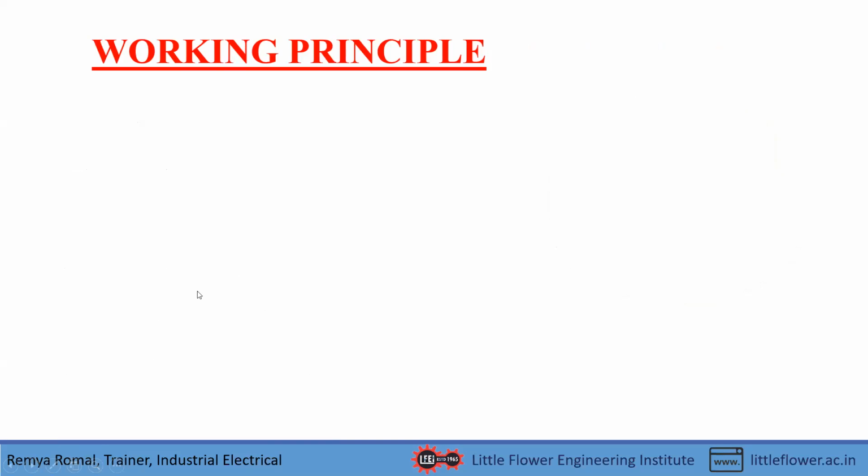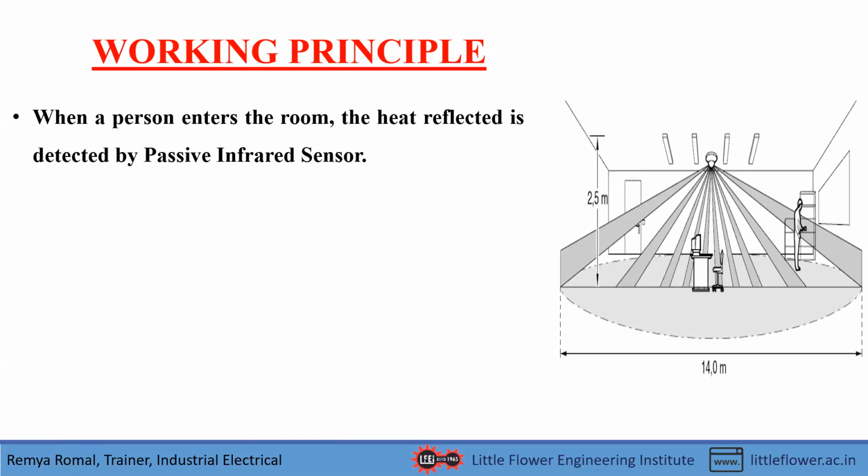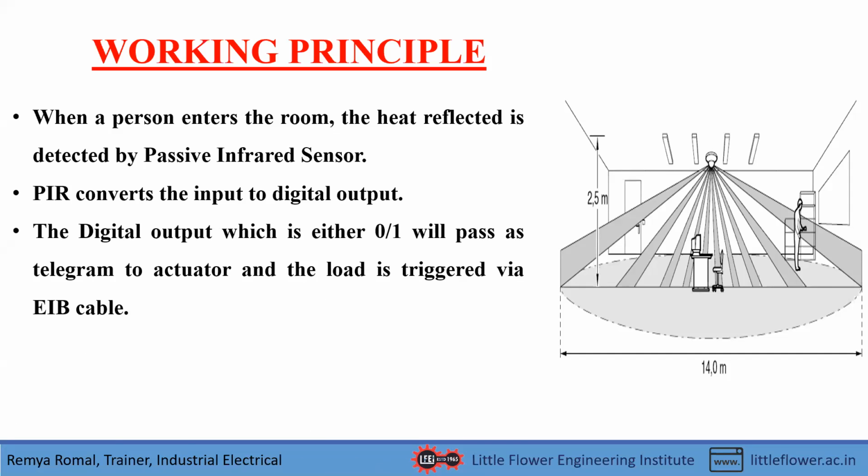And I'll explain the working principle, that is how the sensor acts. So this is a typical example. When a person enters the room, within the range of the sensor, the heat reflected from his body is detected by the passive infrared sensor, which is placed inside these occupancy sensors. In all motion sensors, a passive infrared sensor is placed inside the sensor. And this passive infrared or PIR sensor converts the movement into a digital output by a comparator.